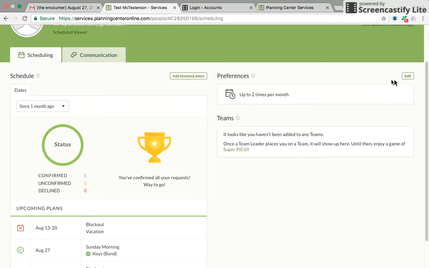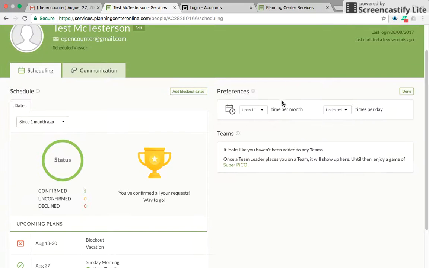Another thing is this preferences area. If you click this, you can go ahead and say how many times per month you would like to serve anywhere. We're talking anywhere at the encounter. So if you don't want to serve more than 3 times a month, which is a lot, then put that in there. If you only want to serve 1, make sure we know that. Tell us that through here. Don't tell us that in an email or something. Makes it a lot easier if you just go in here and fix it.